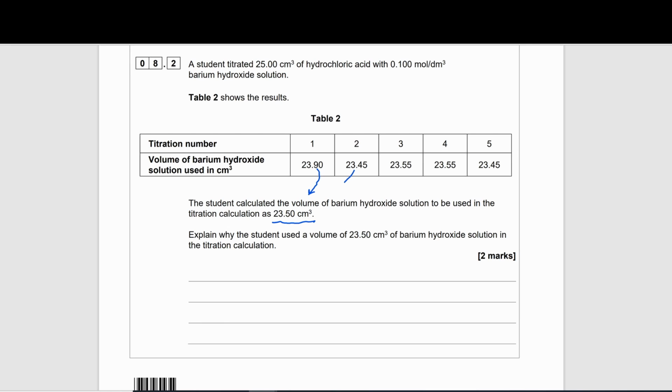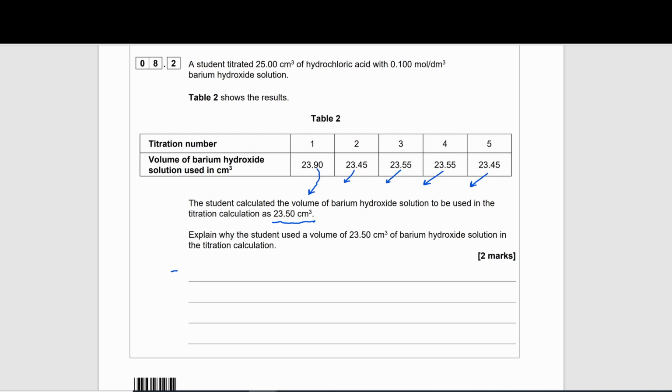Second titration number, we get 23.45, so that's quite close. Third is 23.55, so that's quite close. Fourth is the same. And fifth is the same as 2.